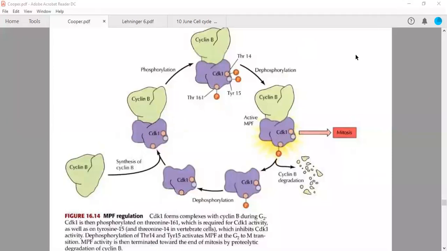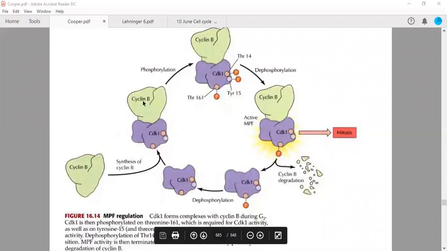And if you are facing any query or any problem in this particular diagram or in this particular regulation, then you are free to ask any question from here. Okay. Now we are moving from here to a different regulatory mechanism.